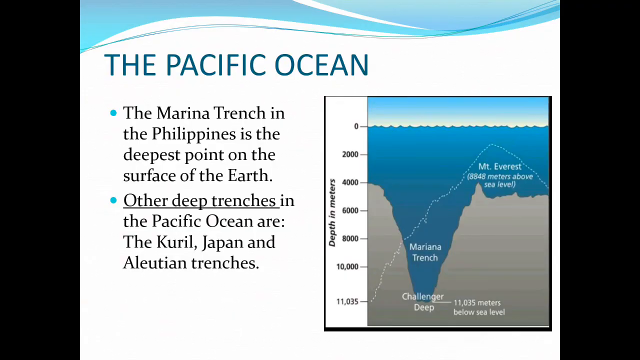One more thing we have discussed is the Mariana Trench. It is near the Philippines, and it is one of the deepest points present on the earth's surface. Other deep trenches, whose names are given to you, are also present in the Pacific Ocean. They are the Kuril, Japan, and Aleutian trenches. All three are present in the Pacific Ocean only, but the deepest one is the Mariana Trench, and it is the deepest point also.